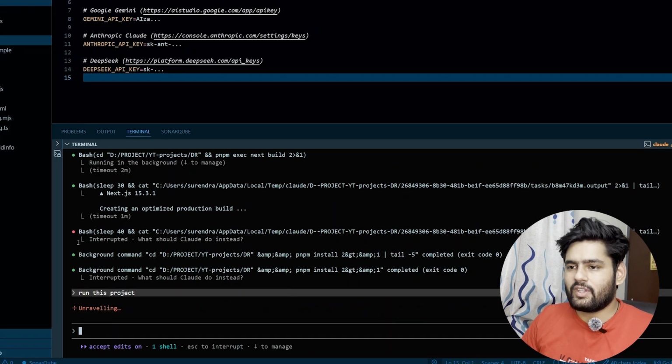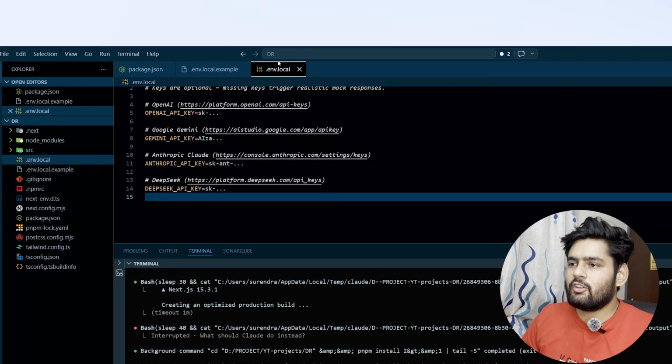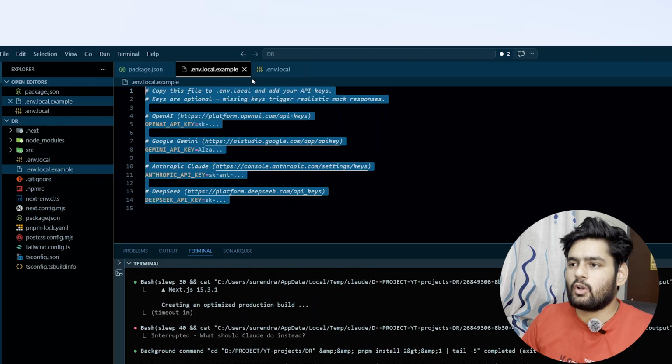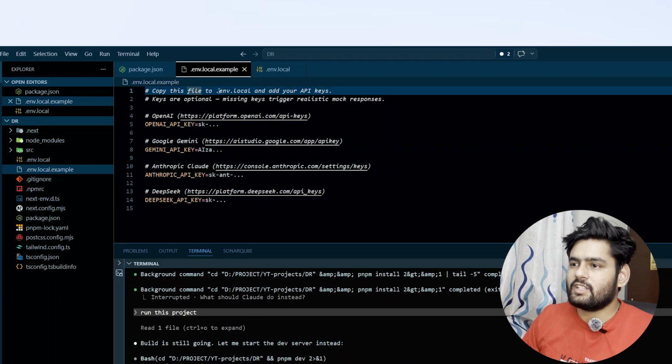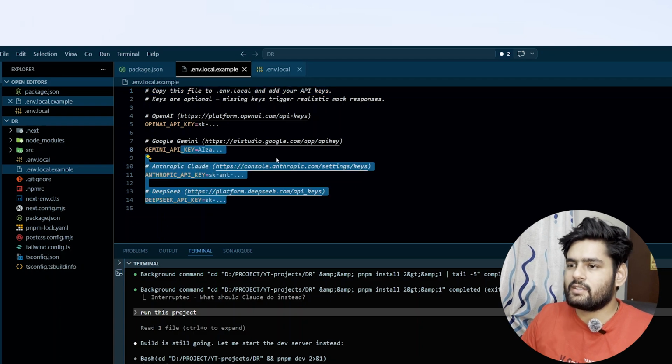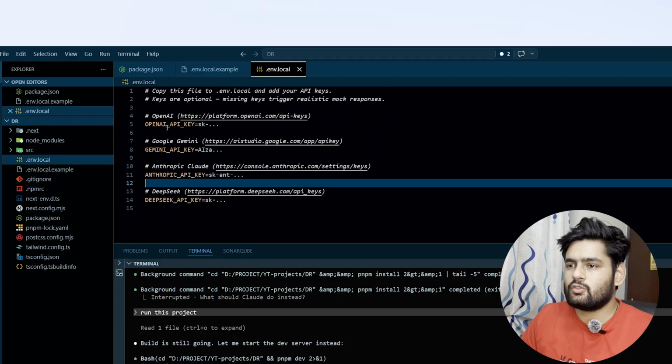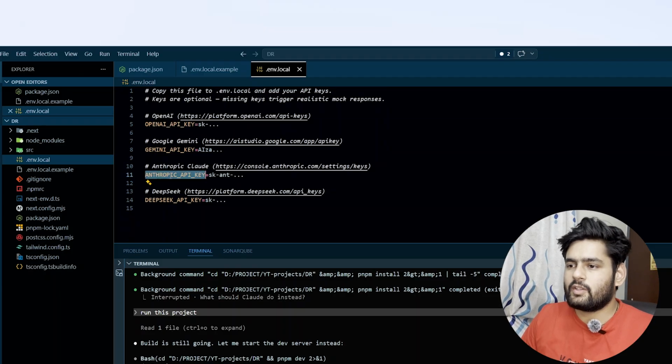While it's running the project, I can show you that there is an env.local and an env.local.example. This file is created by Claude, and as you can see, copy this file to env.local and add your API keys. Because we want support from OpenAI, Google Gemini, Anthropic, and DeepSeek, we need to add all of these API keys. So I already copied and pasted them here, and I am going to use these two APIs, OpenAI and Anthropic, for example.